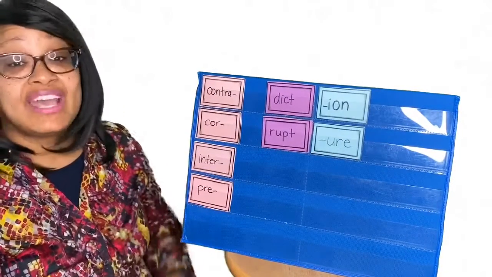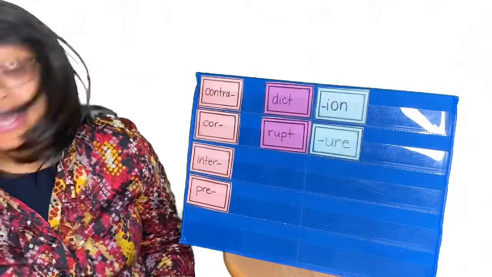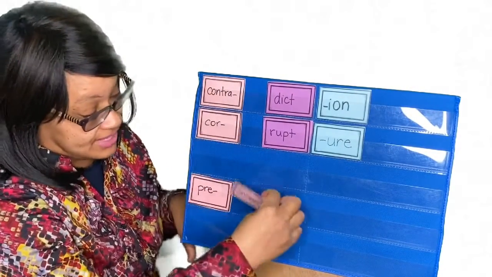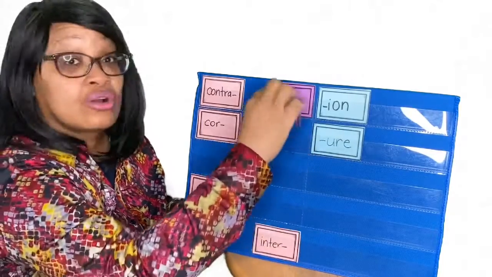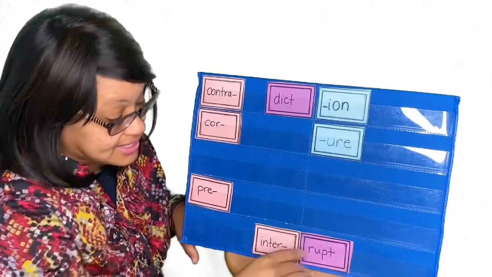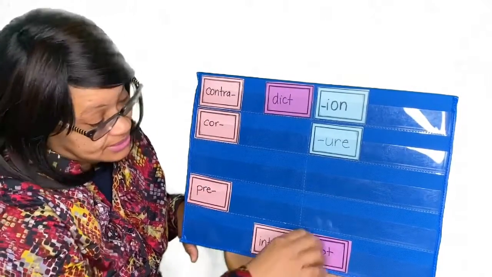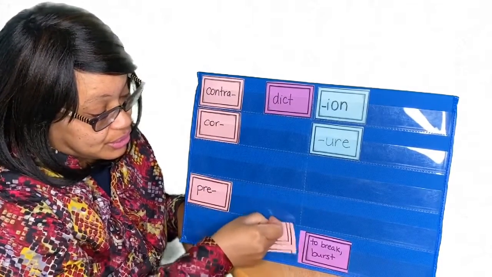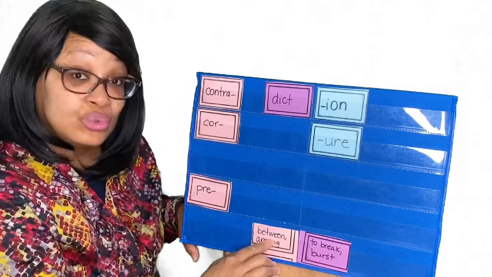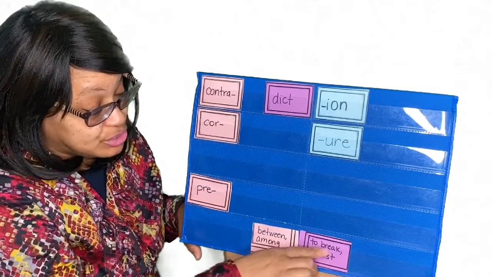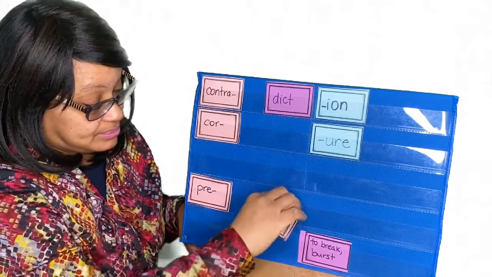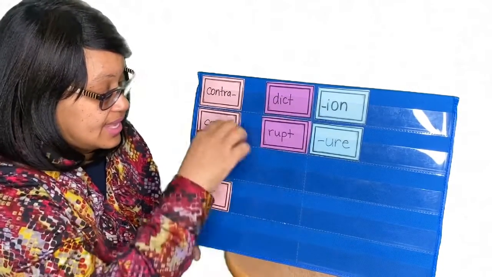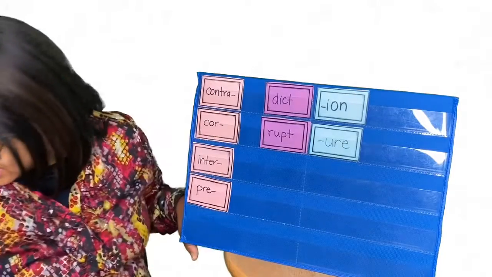Okay, let's make our first word. Interrupt. Interrupt. So we have inter, rupt. Put it together, interrupt. When you interrupt, you break between. Interrupt, to break between. Okay, let's do another one.